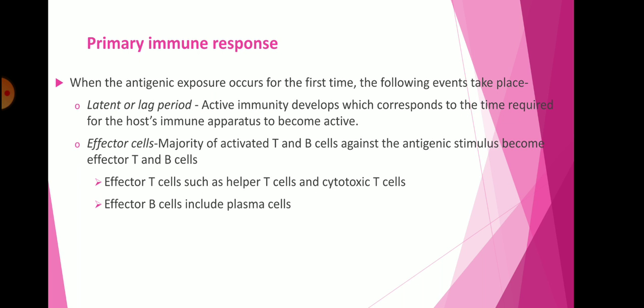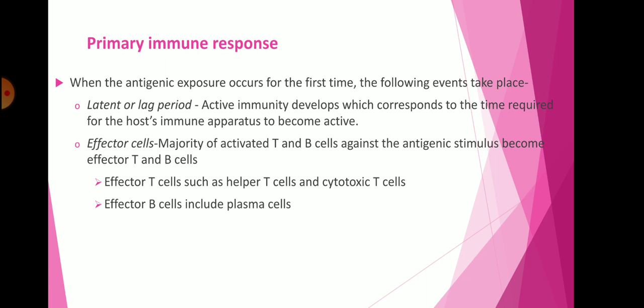So there are two types of response given by the active immunity, that is primary immune response and secondary immune response. First of all, that is primary immune response. When the antigenic exposure occurs for the first time, the following events take place. Basically, whenever the antigenic exposure takes place for the first time, some events take place.